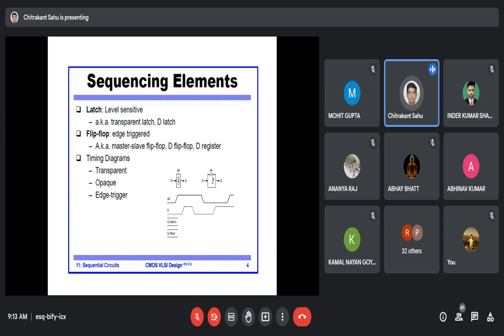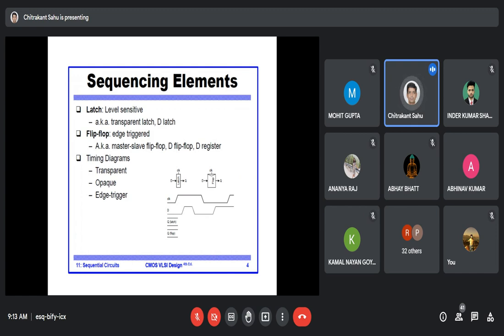What is important here is the timing diagram. For the latch as well as the flip flop, the timing diagrams will be different. As you know, if you are preparing a D latch or D flip flop,